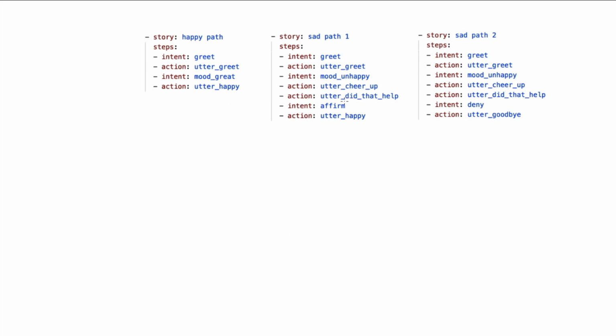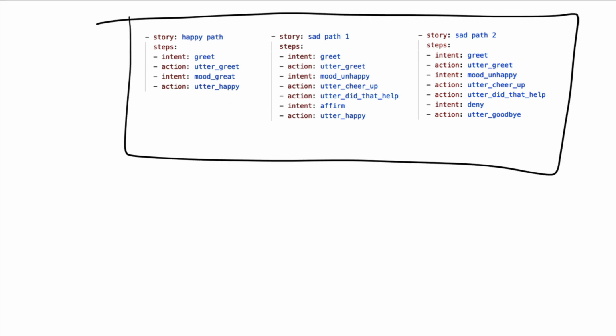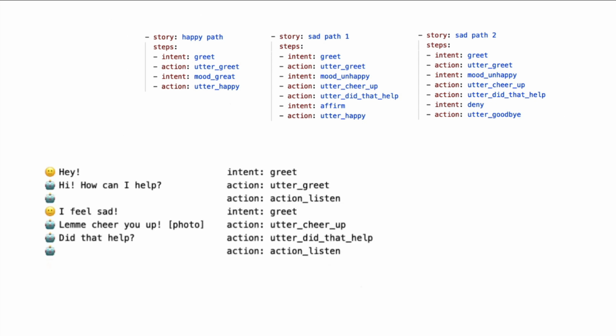The main subtle difference is that if the user says that it helped, then we say we're happy, and otherwise we just say goodbye. Let's now say that we're using just these 3 stories as our training data. We're going to ignore any rules in this system. Well then, how might our unexpected intent policy behave? So let's do a demo conversation.